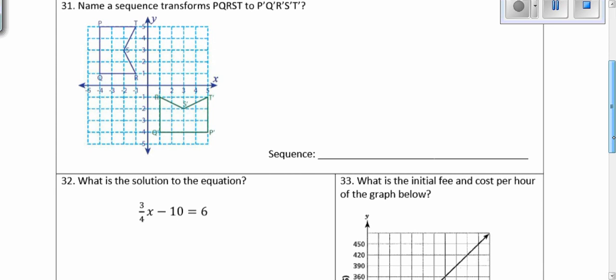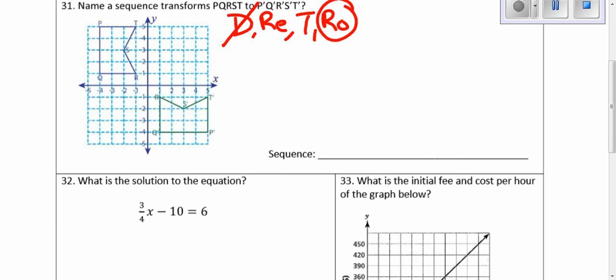Number 31. Name the sequence that transforms PQRST to P prime Q prime R prime S prime T prime. So you see that we have a dilation, reflection, translation, and rotation. The first thing we definitely know is not involved is a dilation, so we're going to cross that out. We see that it definitely rotated, it turns. So we see that the rotation is a 90-degree clockwise rotation. So I'm going to actually do that rotation. If you rotate this figure, it should end up here.